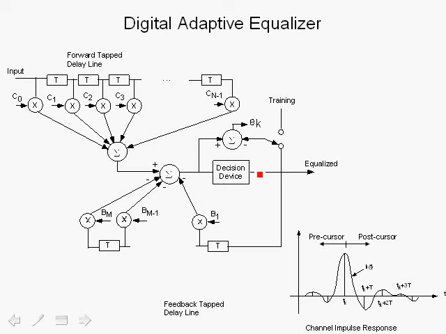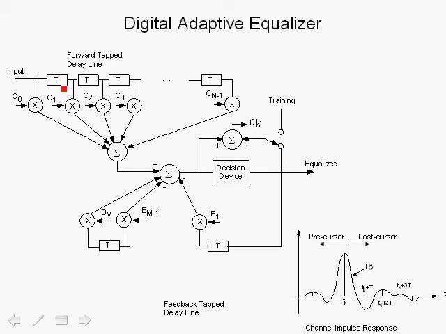Of course it's called decision feedback because it's based on actual decisions on the received symbols, and the decisions are fed back through a tap delay line and subtracted from the residual error from the forward tap delay line, and hopefully we've eliminated the intersymbol interference. At this point we pass it through the decision device and actually make decisions, for example in a binary case between +1 and -1, and we have the equalized symbols at this point.